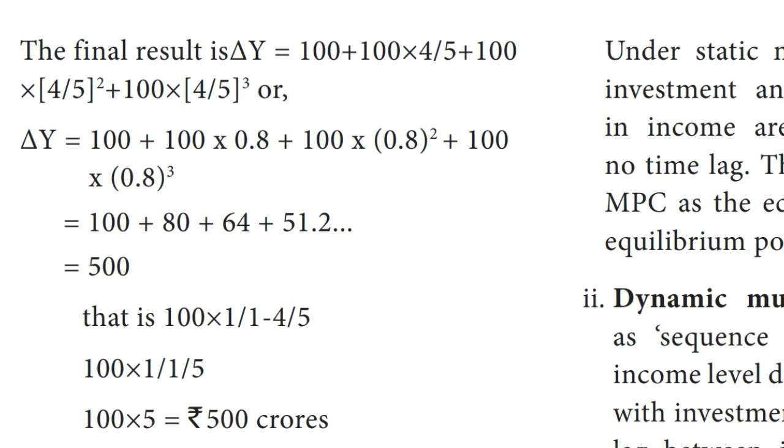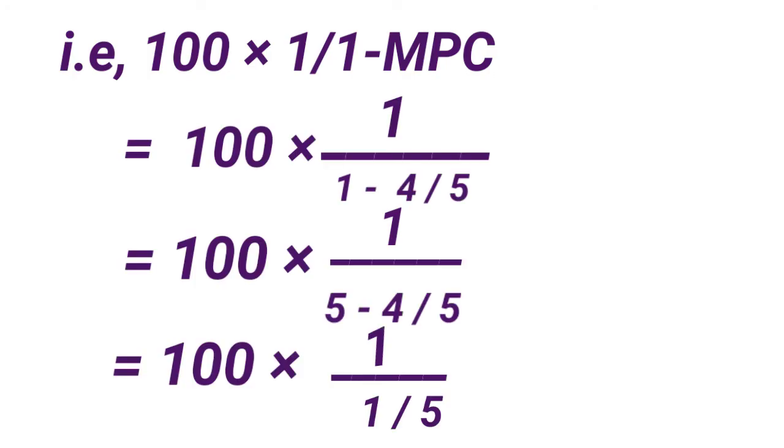That is equal to 100 plus 80 plus 64 plus 51.2 plus up to etc. Add all levels of income. Finally, we get rupees 500 crores. This 500 crores refers to the original national income. That is 100 into 1 by (1 minus MPC) is equal to 100 into 1 by (1 minus 4 by 5).